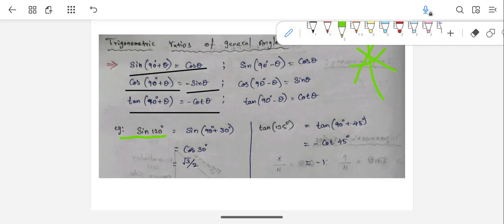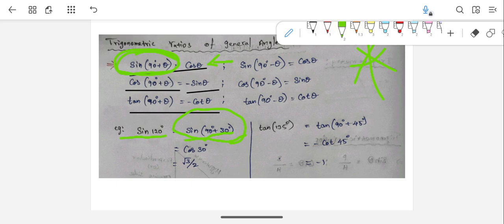You can split and write it as 90 plus 30. So sin 120 you can write as sin 90 plus 30. Now this is in this format, so you can just use this formula to solve this question.